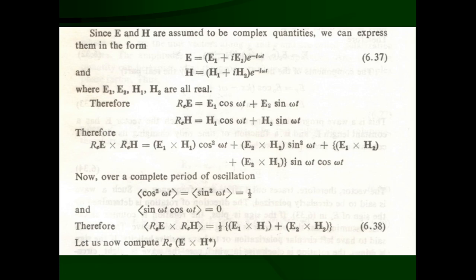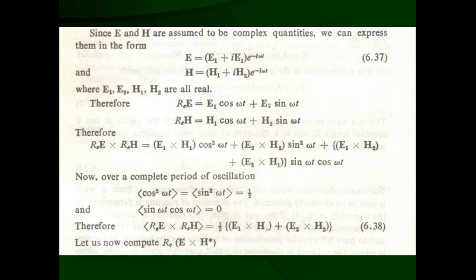Now we want to take the average value of n. That means the average value of real part of E cross real part of H that we want to calculate. So we have to take the integration over a complete period of oscillation. The integration of sin square omega t or cos square omega t over a period of oscillation for a sine wave or cosine wave can be obtained like this.